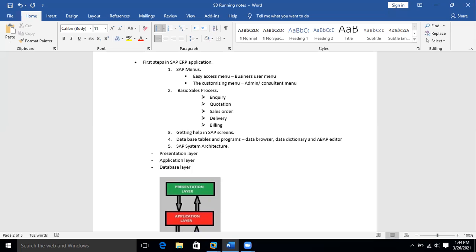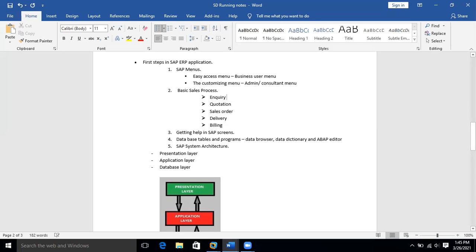Maybe you may be starting with a sales order only, but definitely there will be an inquiry which is not recorded in the system. There will be a quotation which is already performed, but it is not recorded. But in an organized business, it starts with an inquiry, then quotation, then sales order, delivery, billing. So you create all these transactions in the SAP system. There is an option to create all these transactions in SAP.